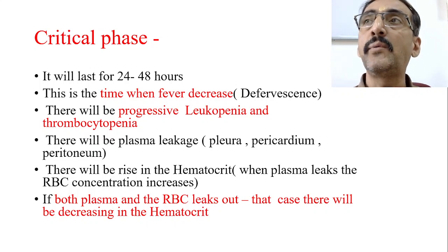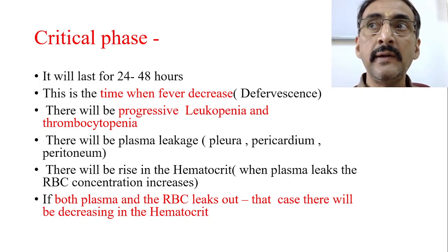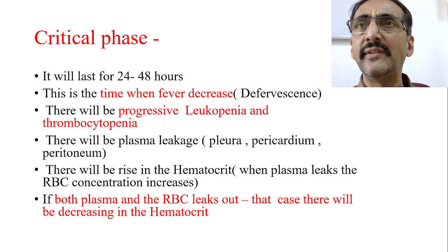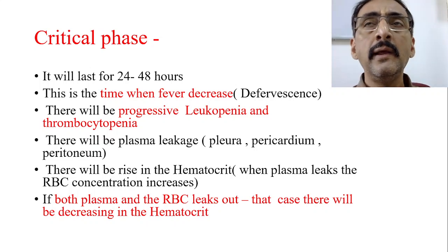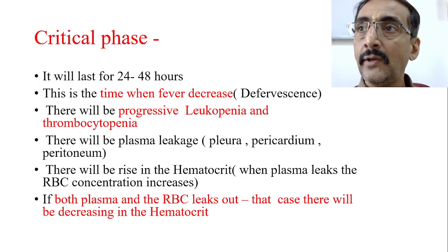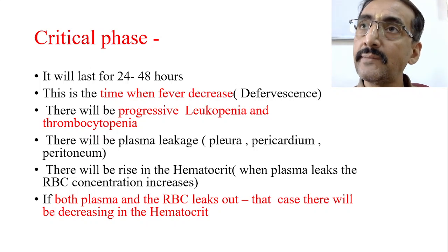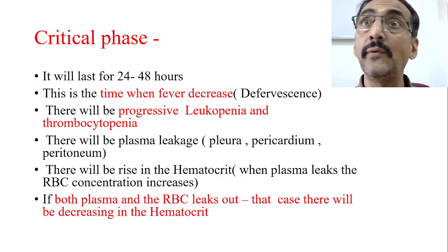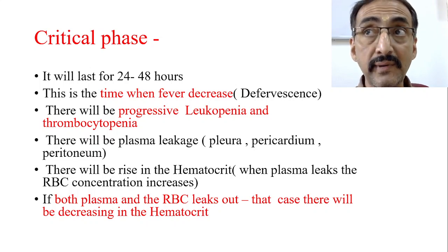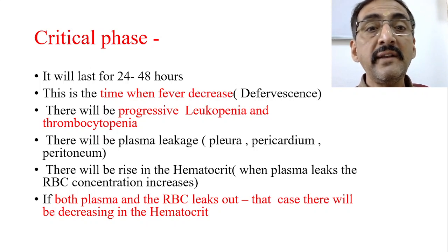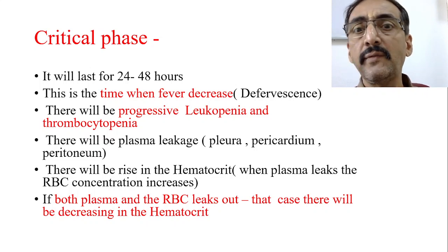This is a very important phase if it is a symptomatic case of dengue fever. It lasts for 2 to 3 days, or sometimes 1 to 2 days. This is a very interesting phase where the fever comes down. Naturally, when fever comes down, everybody relaxes, including patient and physician. But fever coming down is a dangerous sign here. Therefore it is called biphasic nature, saddleback fever. In this time the fever comes down, and we call it the period of defervescence.